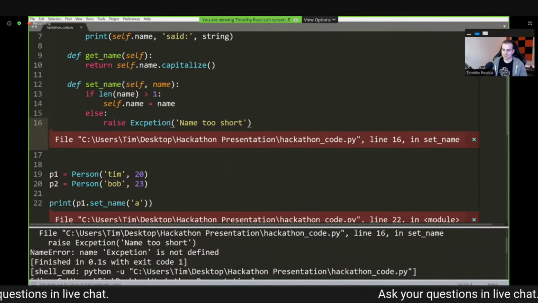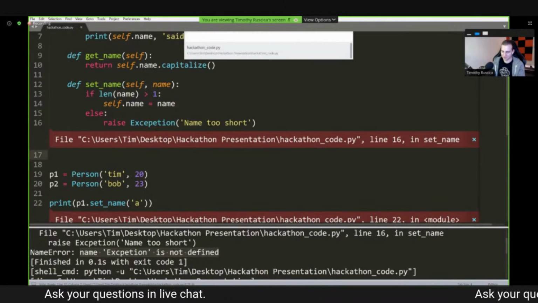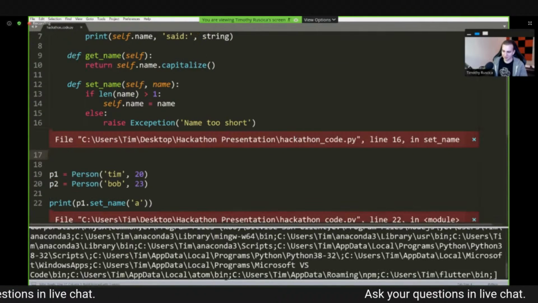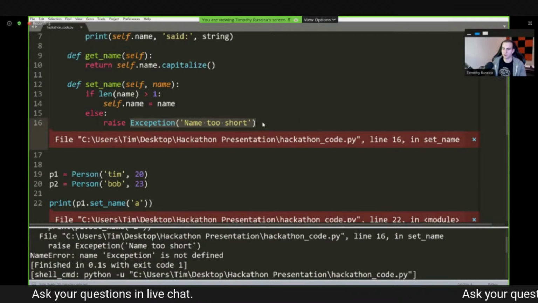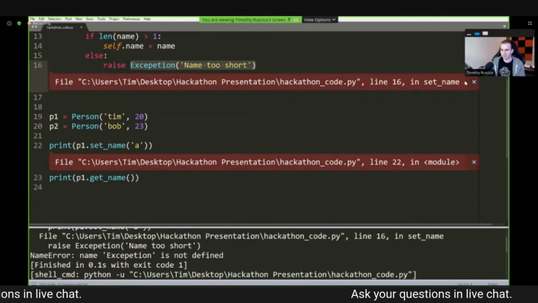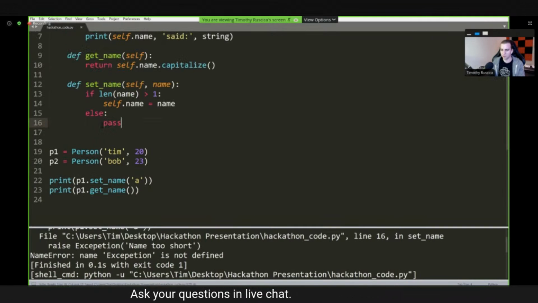But now if I do that, we get an error again that Exception is not defined. I think I just need to spell things correctly here. You know what? We're just going to leave that for now. But anyways, the point is I'm trying to raise an error. I think I'm just spelling it wrong. So we're trying to raise an exception, one that doesn't happen, but we can just say pass and maybe then we won't change the name.